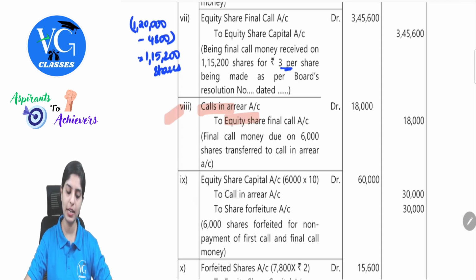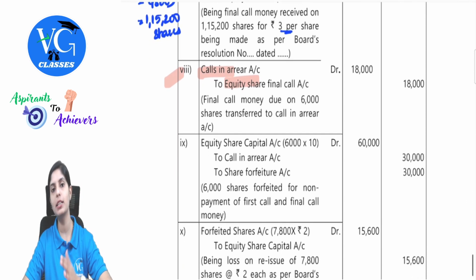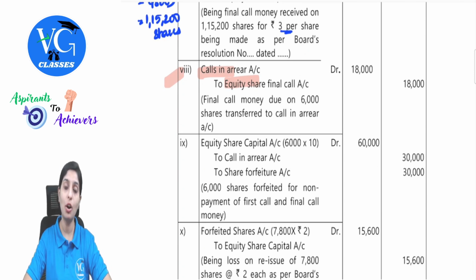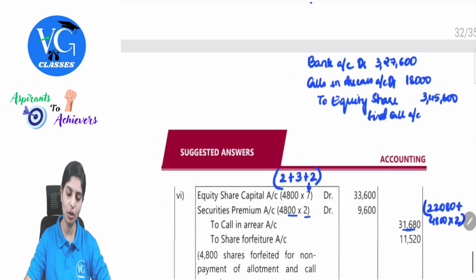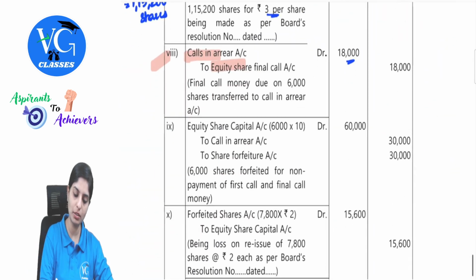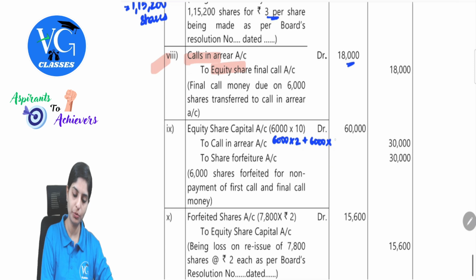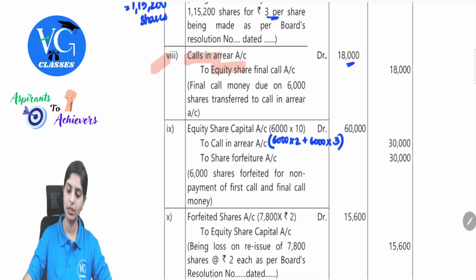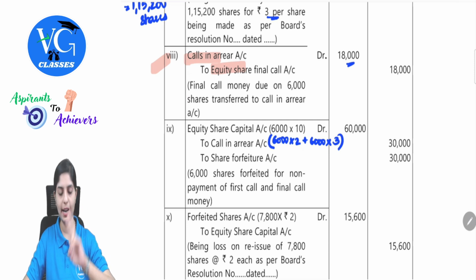Now after this, the share is again getting forfeited. So the entry will be equity share capital. All money is being called, so 6,000 at 10 rupees. Calls in arrears were transferred, 18,000. Remember, there was also call money included here. 6,000 into 2 plus 6,000 into 3. This is how we are getting 30,000, first call and final call. That will be transferred to share forfeiture.